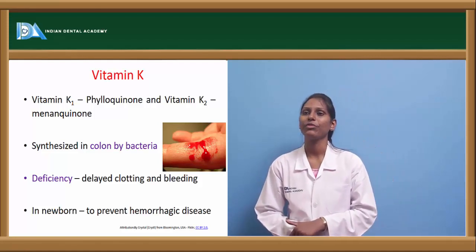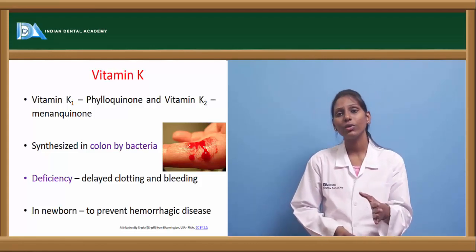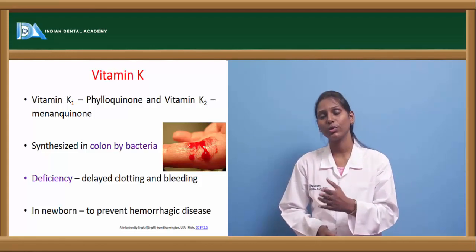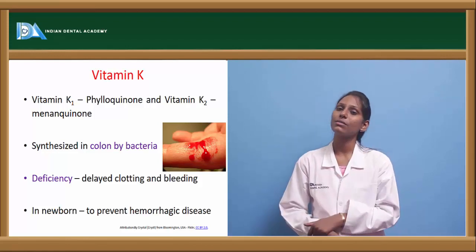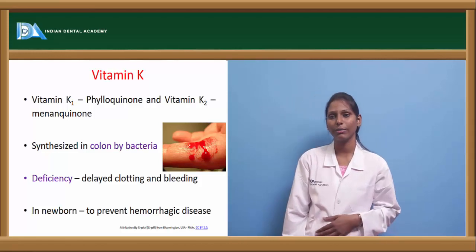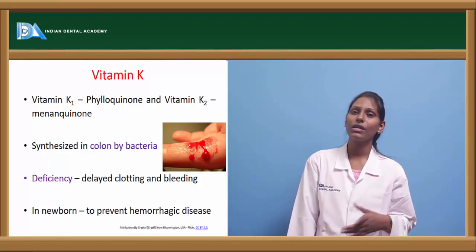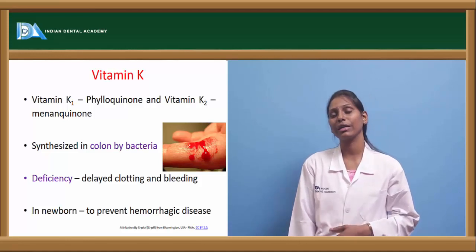Next, vitamin K. Vitamin K is again of two types, vitamin K1 and K2. K1 is phylloquinone and K2 is menaquinone. It is usually synthesized in the colon by colon bacteria. Vitamin K is also called an anticoagulant factor, one of the anticoagulant factors.